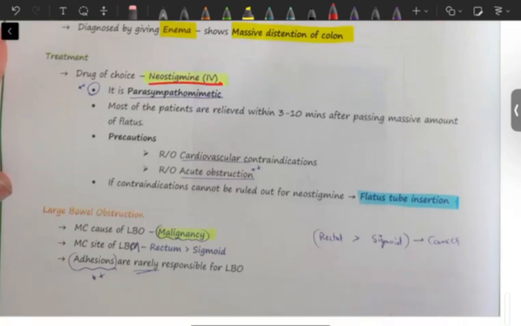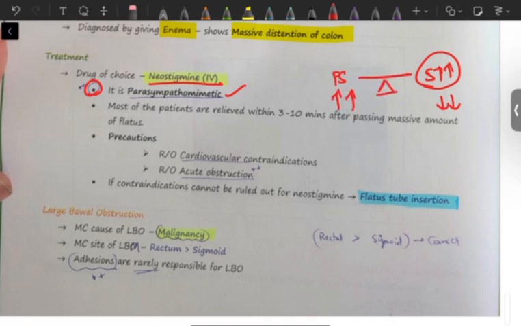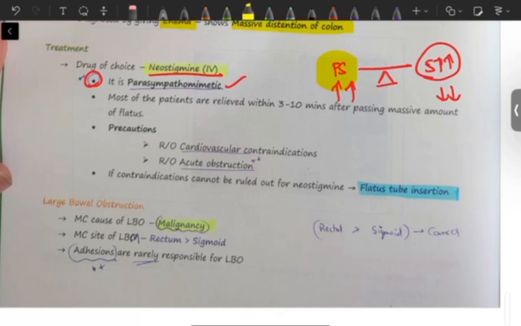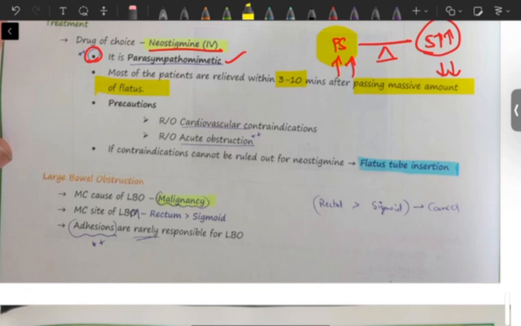So neostigmine, which will be blocking sympathetic overactivity. Since it is a parasympathomimetic, it will act like a parasympathetic. So sympathetic overactivity is there. Now we have two options. One, we have to reduce this sympathetic activity or increase this parasympathetic activity, so both will be balanced. So we are giving a drug such that this parasympathetic activity will also be increased, and that will lead to balance between parasympathetic and sympathetic. So whenever we give neostigmine, most of the patients will be relieved within 3 to 10 minutes and they will pass massive amount of flatus because air was getting accumulated, and since they pass this, they will feel relieved.